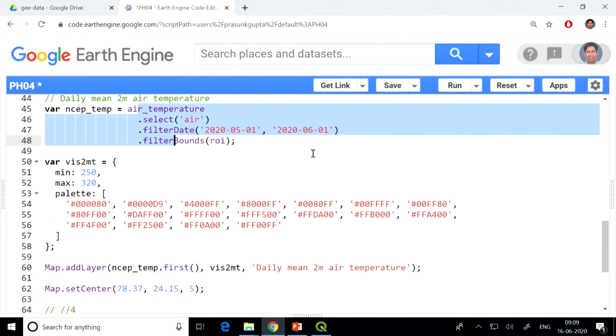Now this is 6 hourly data. That means in one day I will have 4 observations, and for 1 month, let's say 30 days, I will have 120 observations. How do I visualize it? I'm just saying this variable dot first. That means just show me the 00 UTC temperature on 1st of May 2020 on the map.